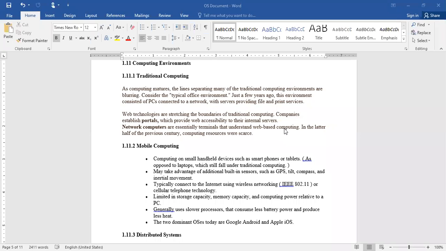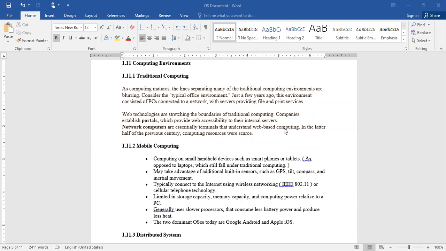So what usually happened in the initial days, as traditional computing, is just like an office; you can imagine our lab. What happens in our lab? We have a number of systems in our laboratory. Students will come and practice their applications.